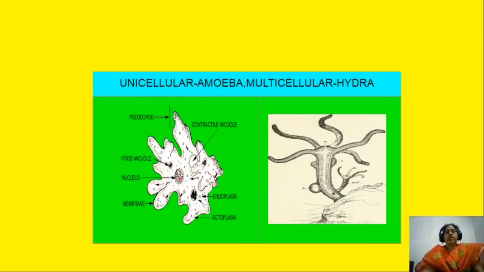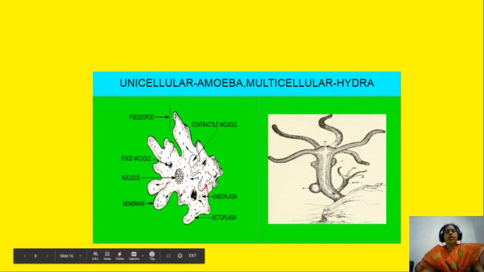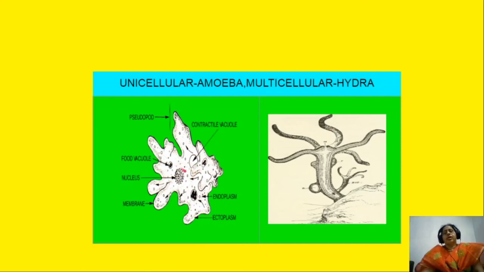And this is nucleus and this is endoplasm. So these are all the inner parts, inner materials of this unicellular organism. So this is multicellular organism. So for example, it is Hydra. This Hydra is a multicellular organism. It is having a lot of cells.